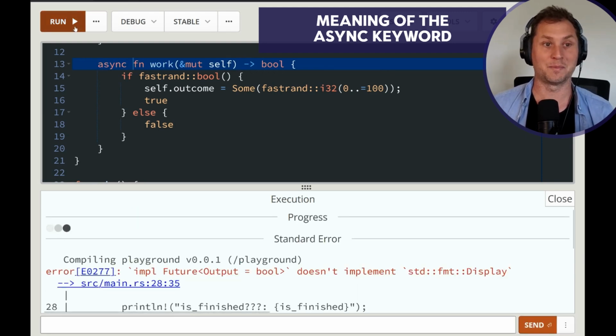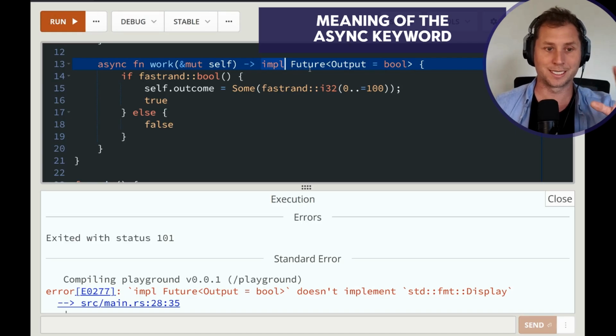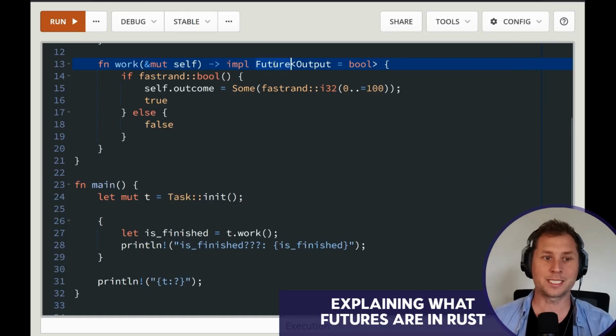Once upon a time, by the way, when async was being, it's output. Okay, it's not item. Once upon a time, you had to literally, in fact, you had to write worse than this impl thing. Impl in the return position didn't exist. And so you actually had to list the trait itself and say, I'm returning something which implements the future trait. And when that is ready, it will provide a bool.